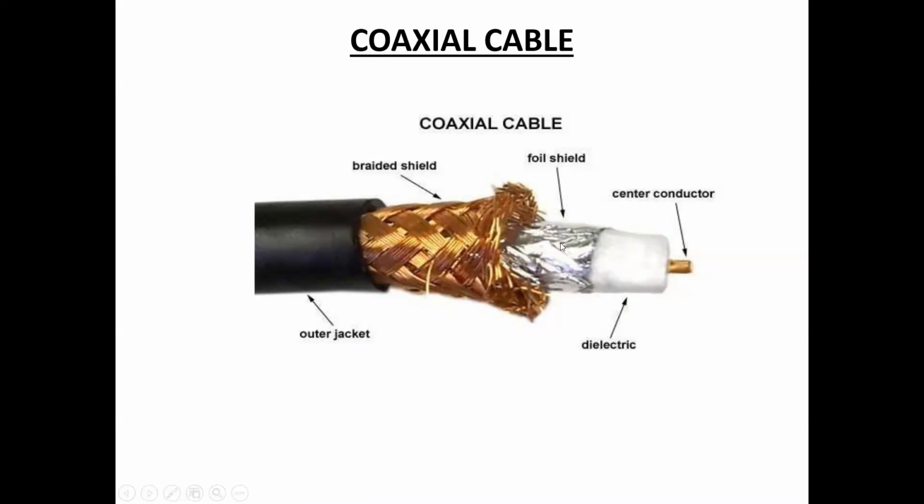Here the plastic layer is this silver colored foil shield, which provides insulation between the center conductor and the braided shield.